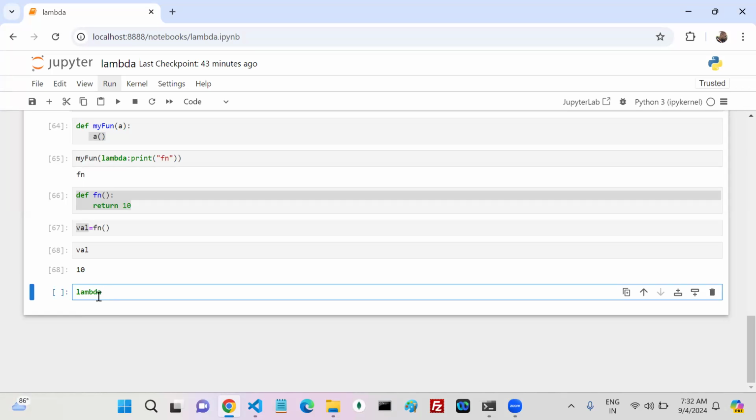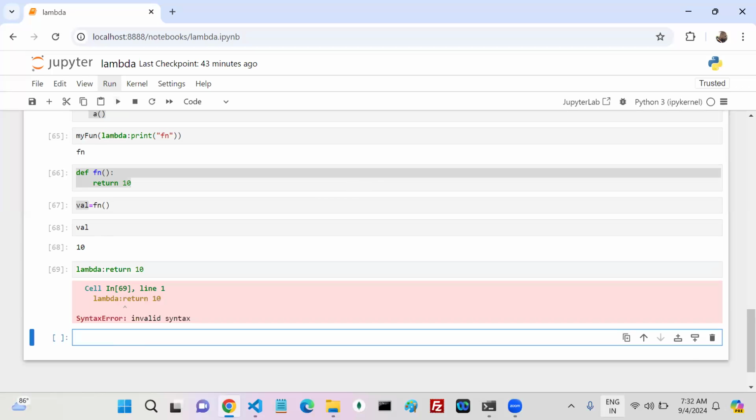No. Function representation is required. Parameters there, as per your requirement, or not there? Not there. So that is lambda colon. What is my statement? Return 10. So can I write like this?